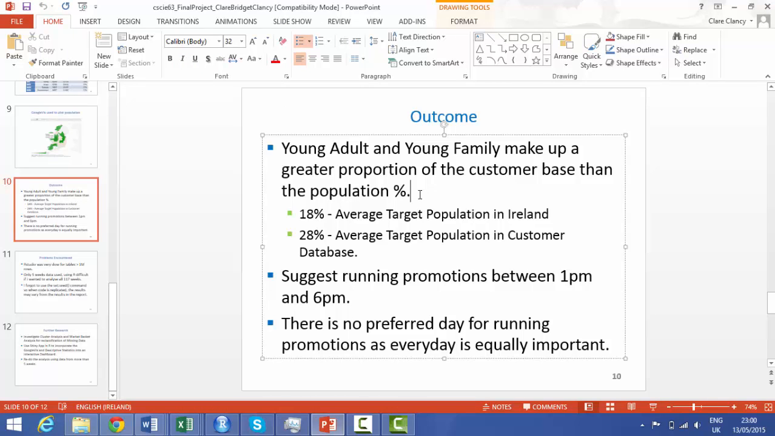The outcome is that young adult and young family make up a greater proportion of the customer base than the population percentage of 25 to 35-year-olds. 18% is the average target population in Ireland. The average target population in the customer database is 28%. I suggest running promotions between the hours of 1 p.m. and 6 p.m., and there is no preferred day for running promotions, as every day is equally important.